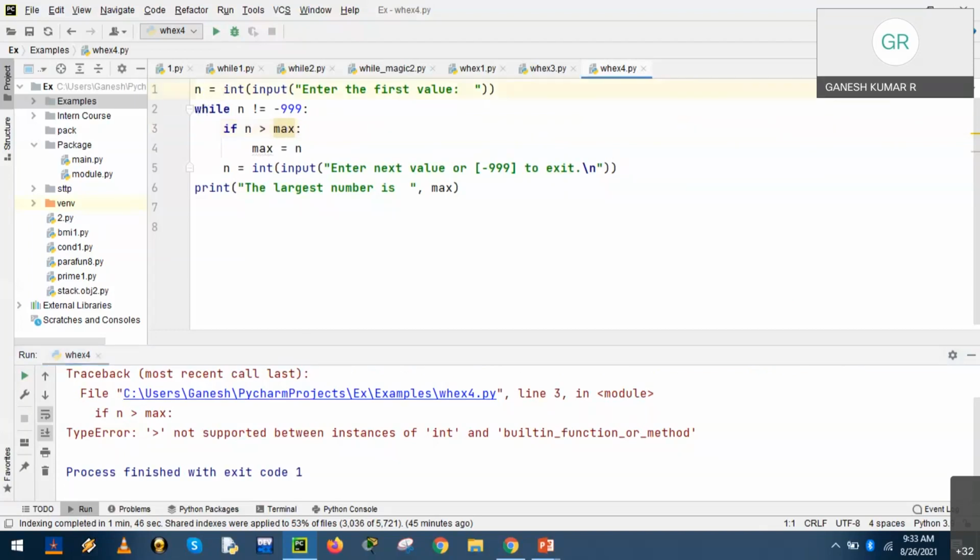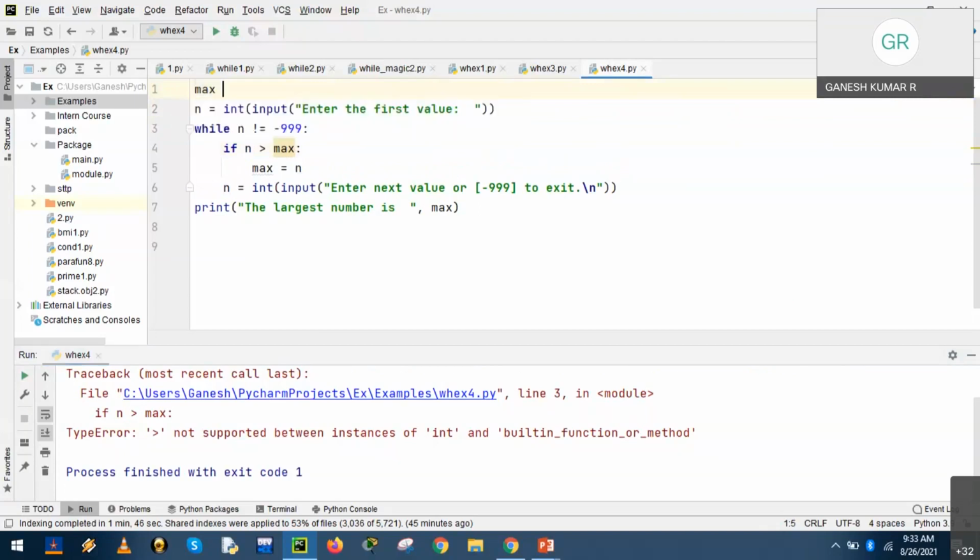So this max needs to be defined, initialized to 0. We have no idea of max otherwise. So we always start by supplying a value. So n is greater than max, an integer which is greater than max, which is assumed to be 0, a null value. When n is greater than max, max is equal to n. So any value higher than the max will be reassigned to max.